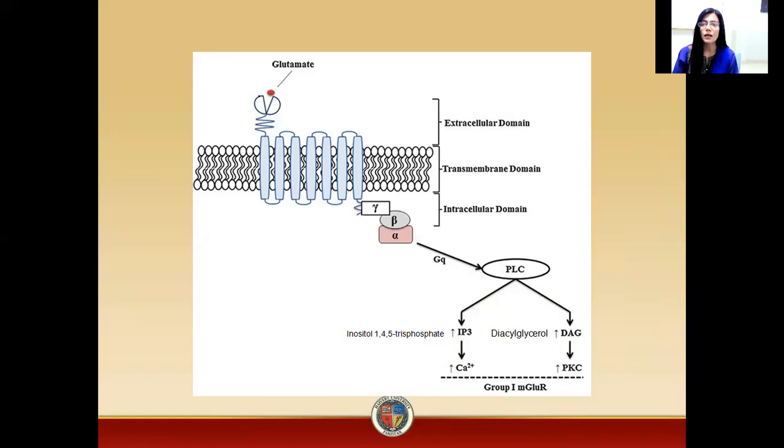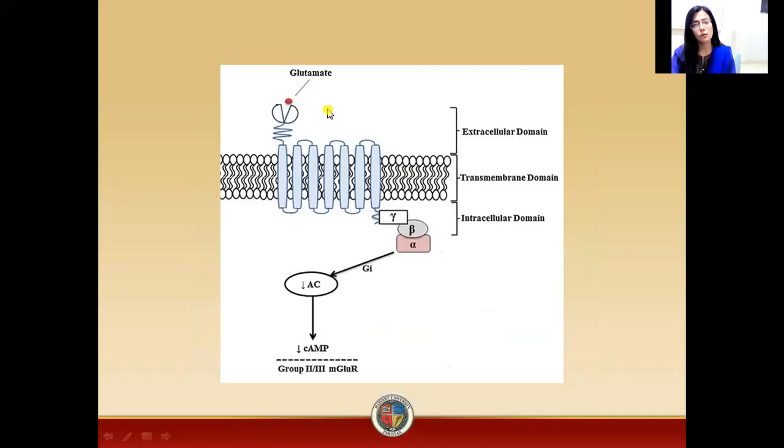So in this case, there are two sites for the calcium entry. First one is through the calcium channels from external to internal. Secondly, from within the cell, we have the endoplasmic reticulum. Due to IP3, this endoplasmic reticulum will release calcium into the cytosol. Then additionally, what will DAG do? DAG will cause the activation of an enzyme, PKC.